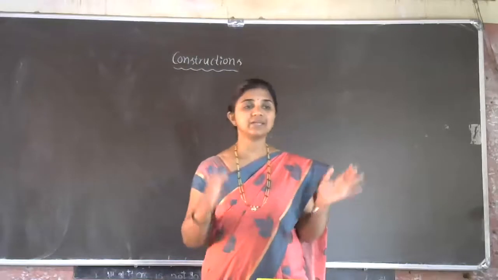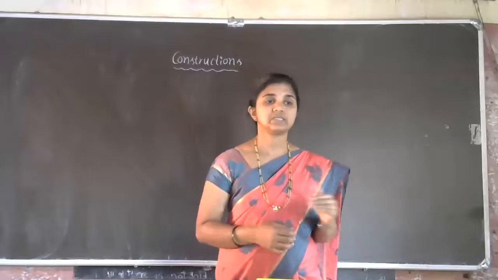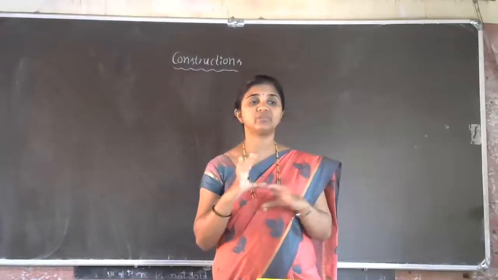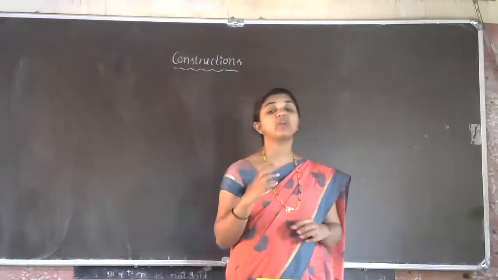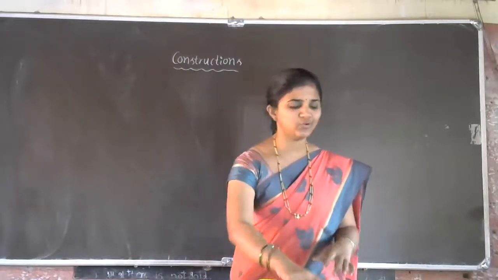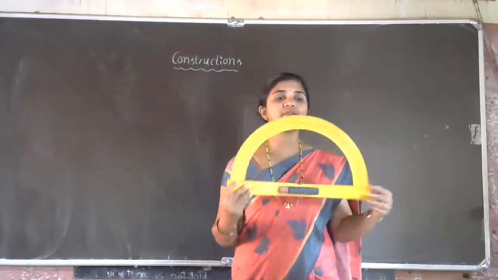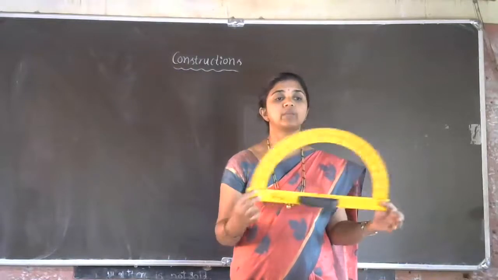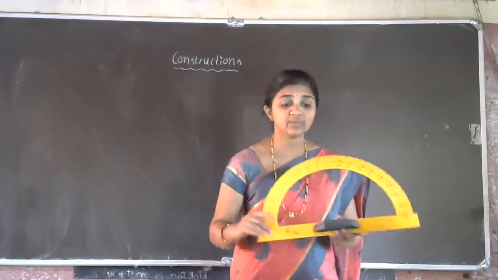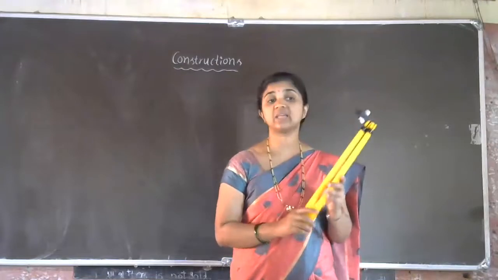Okay, so now let us revise what we learned in the previous classes. Constructions, rachanagalu. We have to construct different angles with the help of a compass, not with the help of a protractor now. You all know how to construct different angles using a protractor. You are all familiar with the protractor, right? Different measurements from 0 to 180 degree you can observe here. Now with the help of a compass, we have to see how to construct the different angles.